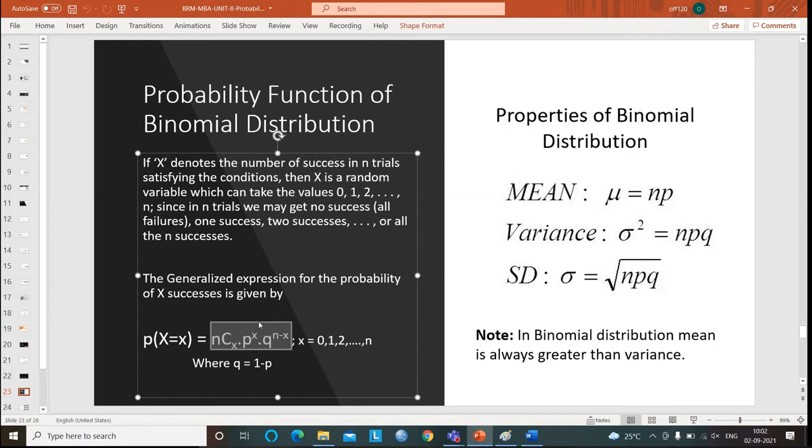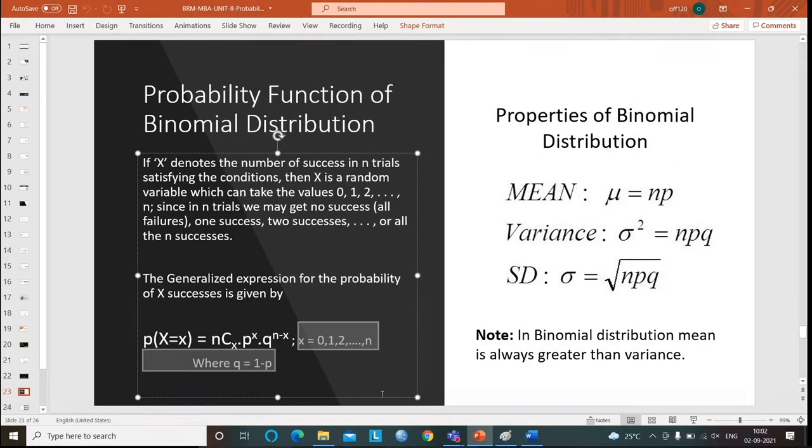Let us suppose 3 coins are tossed. What is the value of n here? It is 3. What are the possible values of x? Always x ranges from 0 to n, and n will be decided based on the problem.